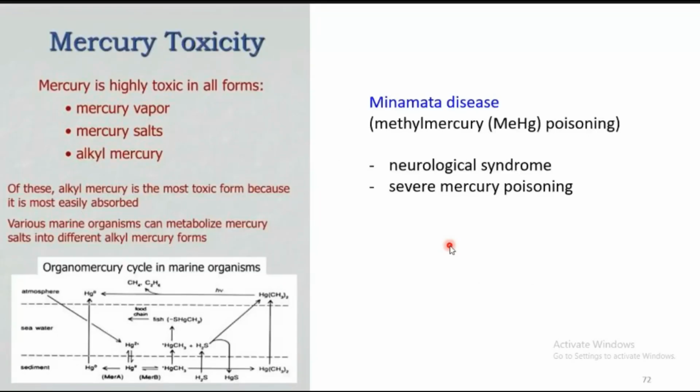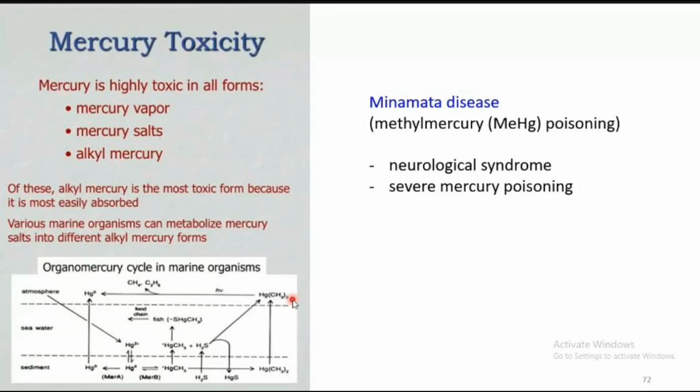Mercury poisoning. Mercury in all forms is highly toxic, whether alkyl mercury, mercury salts or mercury vapor. What would happen when it is exposed to the atmosphere, due to the presence of reducing molecules and light? Mercury metal can be obtained. Alkylation of this metal will lead to unwanted mercury salts that are immediately absorbed by marine organisms. Due to the alkylation, they can easily penetrate into the hydrophobic environment and cause unwanted effects.